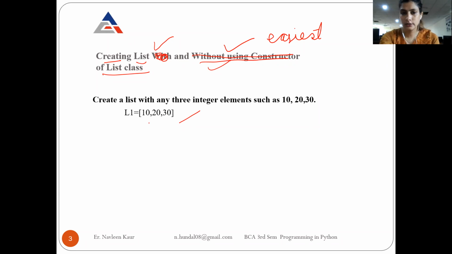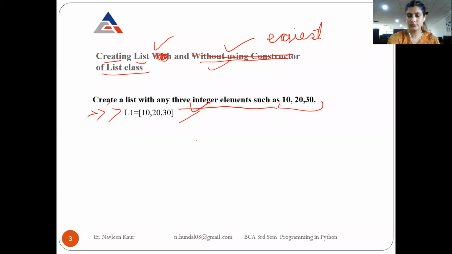Okay, so the question says that you have to create a list with any 3 integer elements. The hint given to you is that you have to create a list, and in the list you have to put a total of 3 elements. It is also telling you the type of the elements: all the elements will be of the type integer. So the choice is yours, you can keep any elements. For example, I am going to take the 3 elements 10, 20, and 30. This is how we create a list.